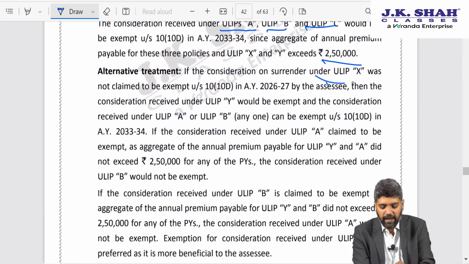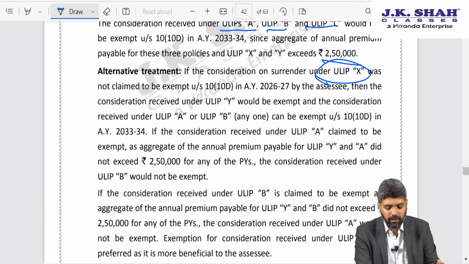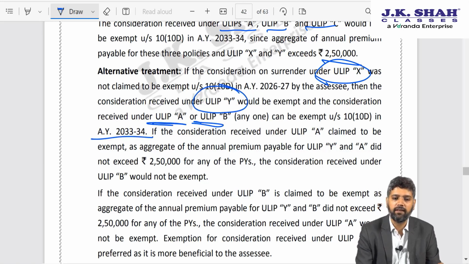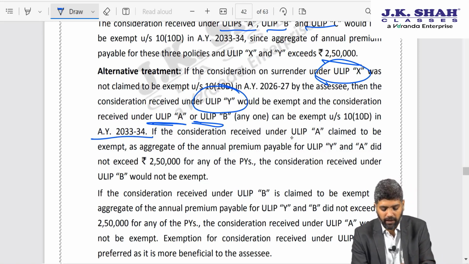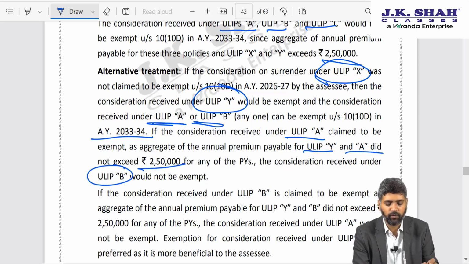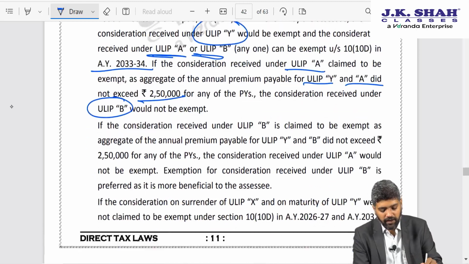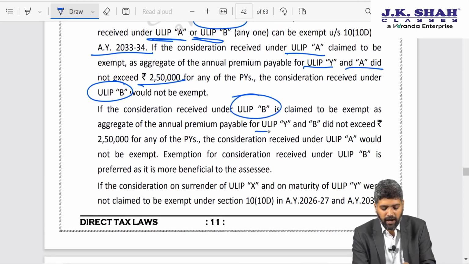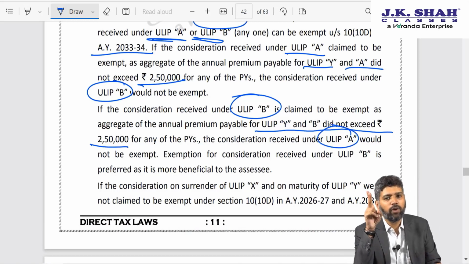Alternate treatment. If X was not claimed to be exempt, then consideration under ULIP Y would be exempt and ULIP A or B, any one, can be claimed as exempt in AY 33-34. If the consideration of ULIP A is claimed to be exempt, as aggregate premium of Y and A did not exceed 2,50,000, consideration of B would not be exempt. If the consideration of B is claimed to be exempt, then Y and B did not exceed 2,50,000, then A would become taxable. As I told you, any two can be claimed as exempt. There will be a combination of 2.